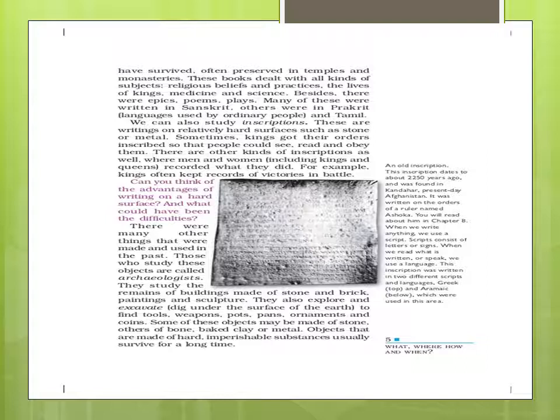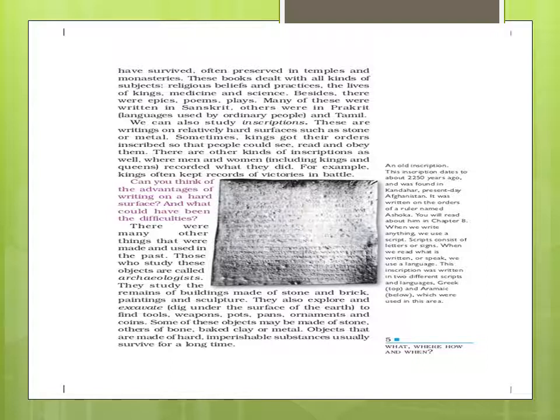We are going to learn about some people who didn't use the sources manuscript and inscription, that is the common man. One more source of history is archaeological sources. What are the archaeological sources? Tools, weapons, pots, and coins. Other than inscriptions and manuscripts, there are many other sources to study history, that is remains of buildings, paintings and sculpture, tools, weapons, pots, pans, ornaments, and coins.